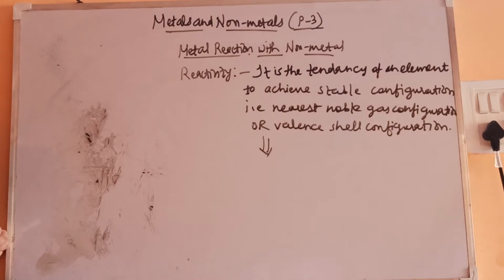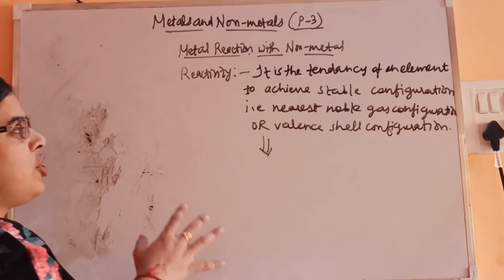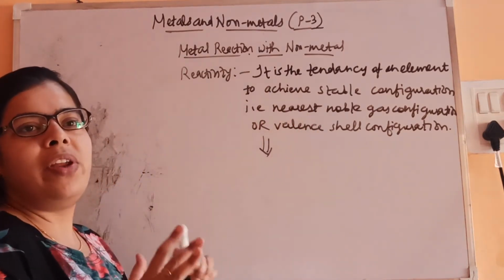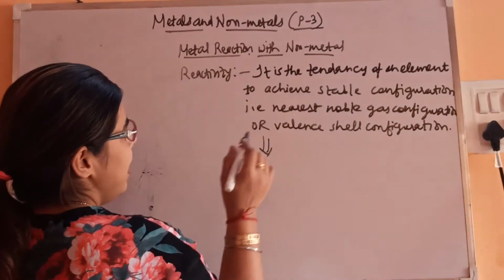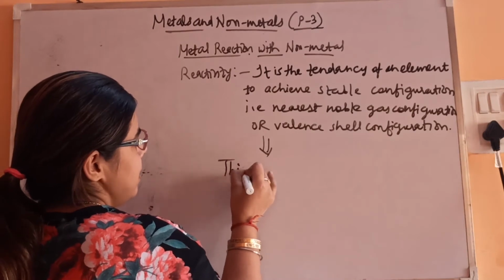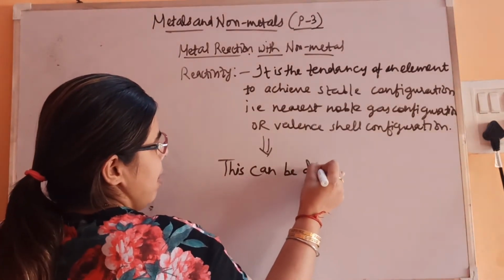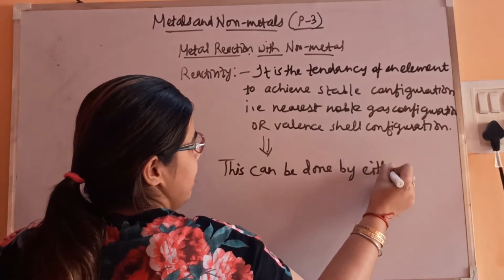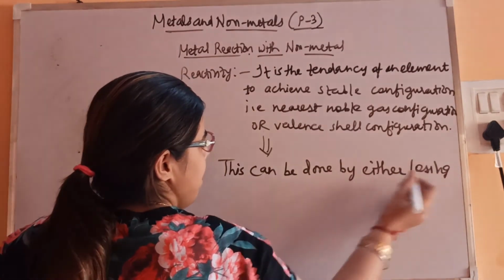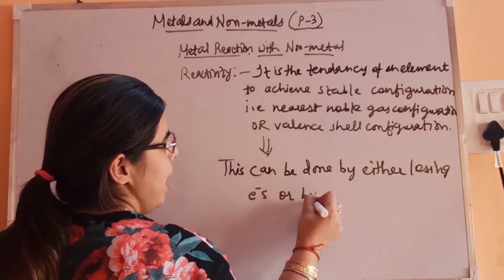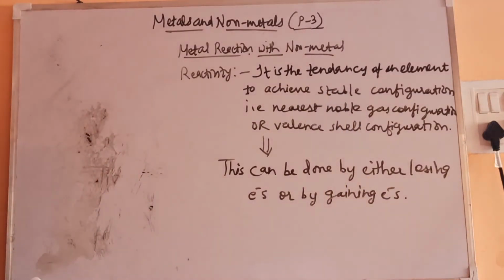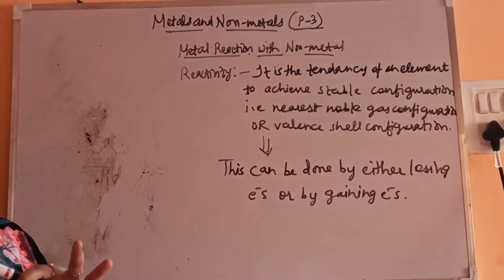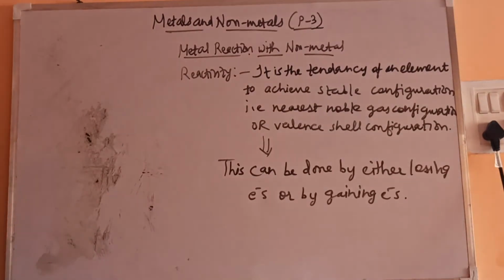So how will they become stable? They become stable by either losing electrons or gaining electrons, so that they can achieve the nearest noble gas configuration. Whatever is possible for them, they'll do that. They'll attain the noble gas configuration, whichever is nearest, and they'll try to achieve that.